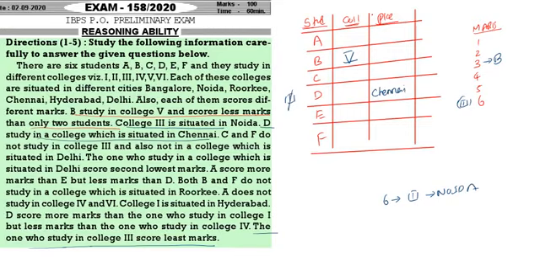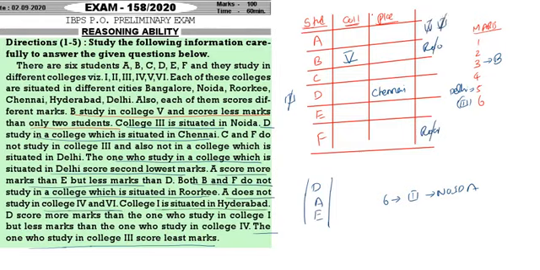Then the one who is situated in Delhi is the second lowest. That means 5th place. We don't know who will come in the 5th place, but 5th place is Delhi. Then A scores more marks than E but less marks than D. Then both B and F do not study in Roorkee. So B is not Roorkee and F is also not Roorkee. Then A does not study in 4th and 6th. A is not 4th, A is not 6th.